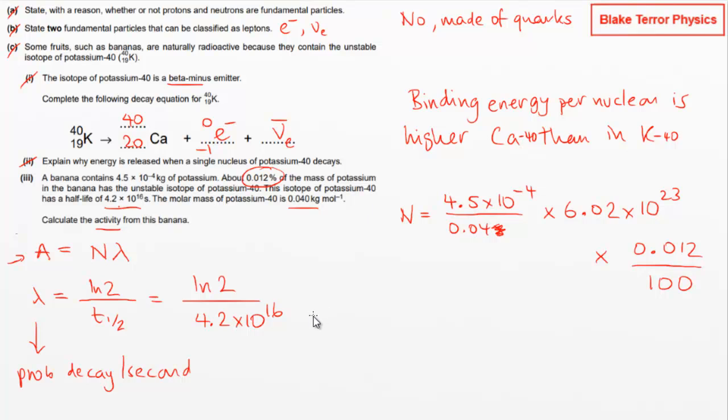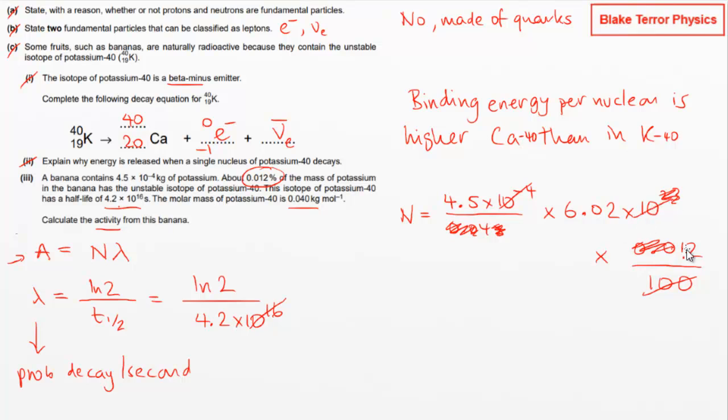Right, let's try getting rid of some of these powers of 10. We've got 16, 20, 22, which gets rid of all of that. We can get rid of those two zeros with those two zeros and make it a 1.2.